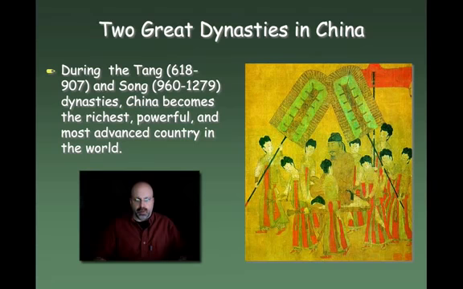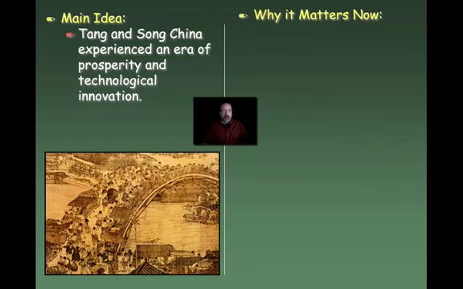During the Tang, from 618 to 907, and the Sung, 960 to 1279, with both these dynasties, China became the richest, most powerful, and most advanced country in the world. Again, it's during the time period of both of these dynasties, essentially from 618 to 1279, that China really becomes a powerful place.